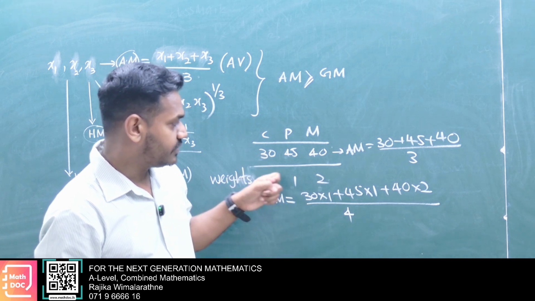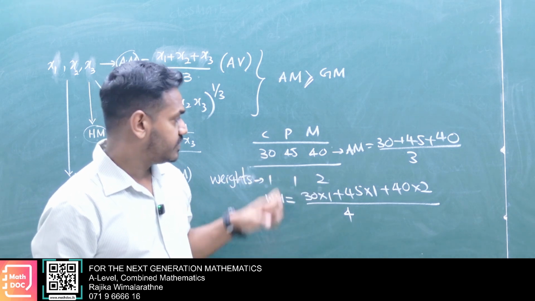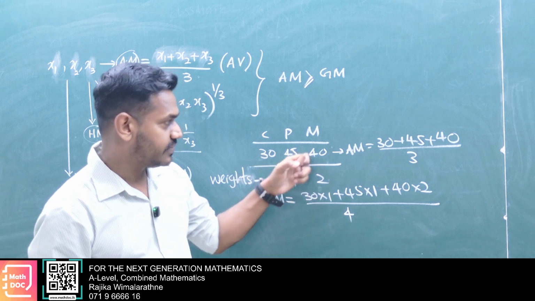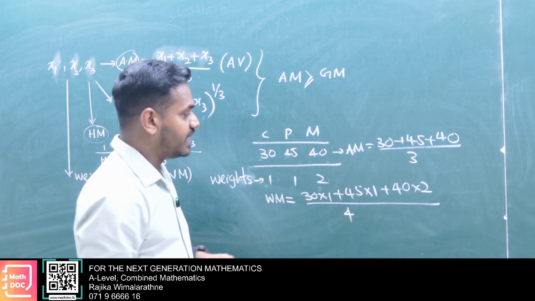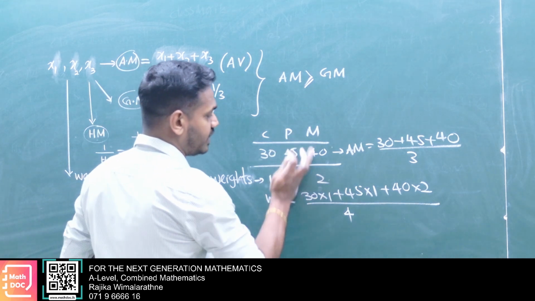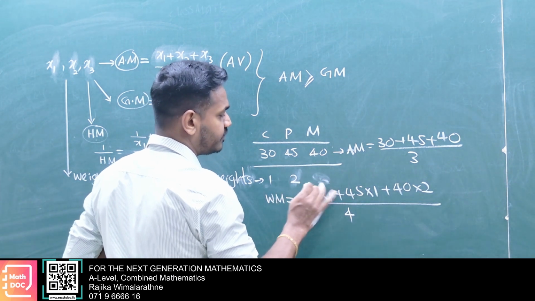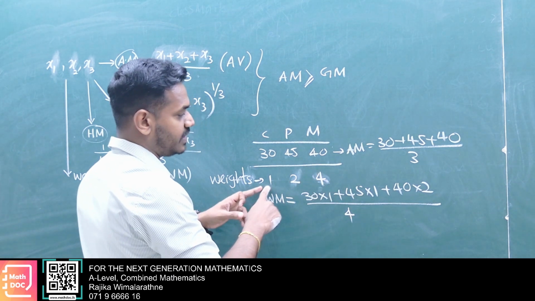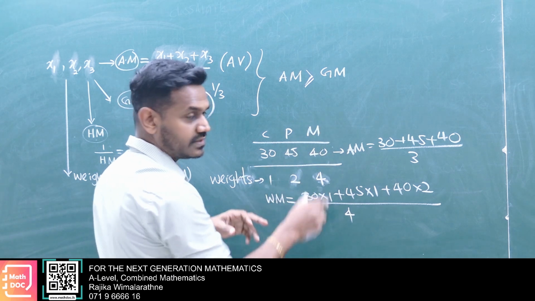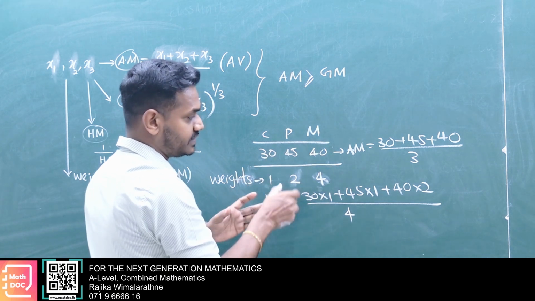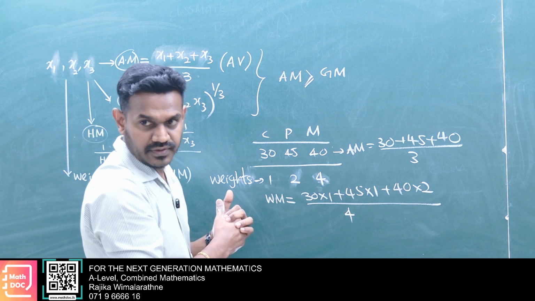Here the ratio is 1 to 1 to 2: 30 times 1, 45 times 1, 40 times 2, divided by 4. If the weights are given as 1 to 2 to 4, maths is top priority, physics second priority, chemistry weak.